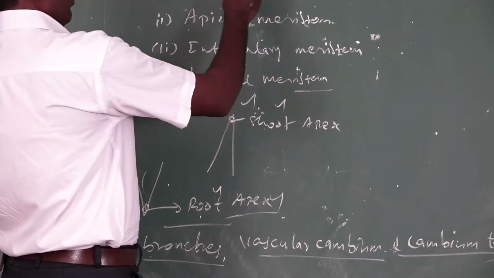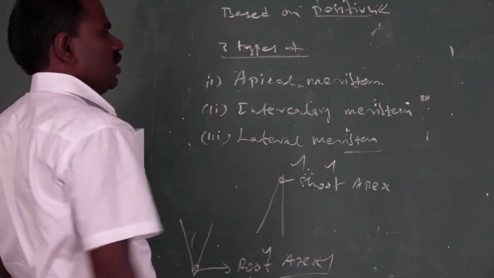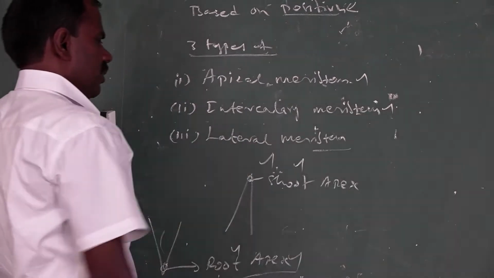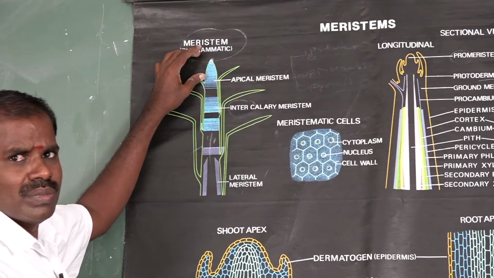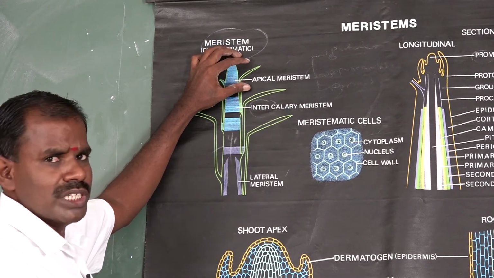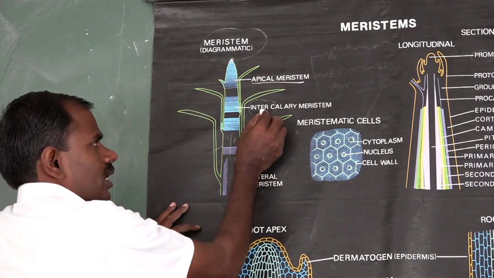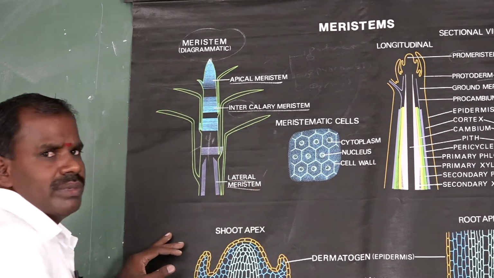The next one is a brief discussion of the three types of meristematic tissue. The first one is apical meristematic tissue, the second one is intercalary meristematic tissue, and the third one is lateral meristematic tissue.